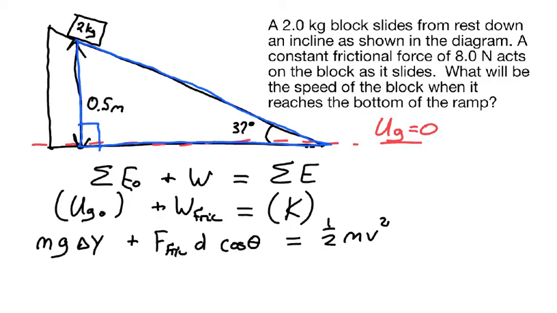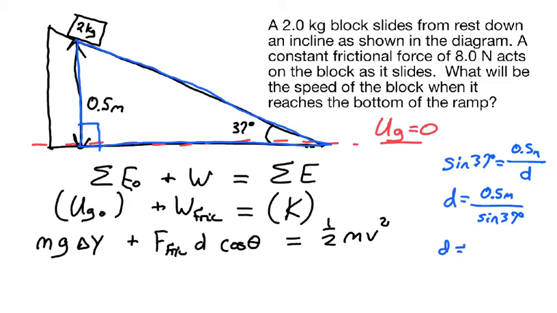To figure that out, I'll use the trig function that has the opposite side and the hypotenuse, that's sine. So sine of 37 degrees equals 0.5 meters, the opposite side, divided by the hypotenuse, which is our d value. Then I'll multiply both sides by d and divide both sides by sine of 37 degrees. So d is 0.5 meters divided by sine of 37 degrees. And that gives me d.